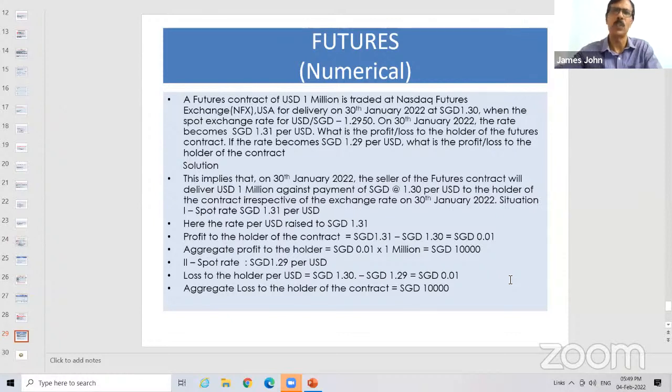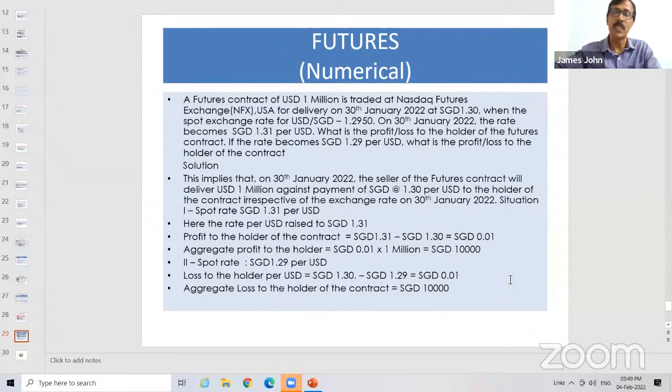$1,000, that is one future, or 1,000 GBP, one future, or 1,000 euro, one future, or 1 lakh yen, that is one future. Like that, it is a standard, just like our currency note, 500 rupees note. The amount is standardized. You cannot break it. That is one difference. And the second is, in the case of option, it is an option to the customer. Option holder can, if he wants, execute, otherwise not. But this is not applicable in the case of futures. It is binding. So if somebody buys a future, then they have to execute it.